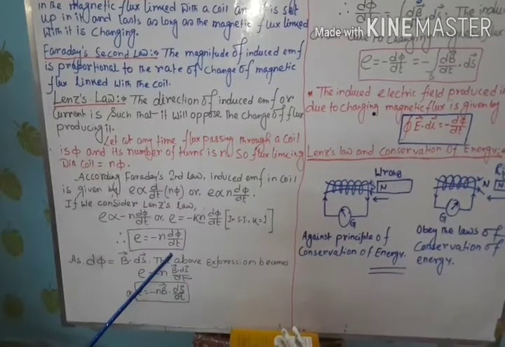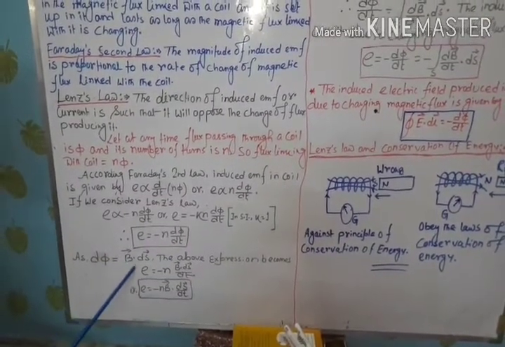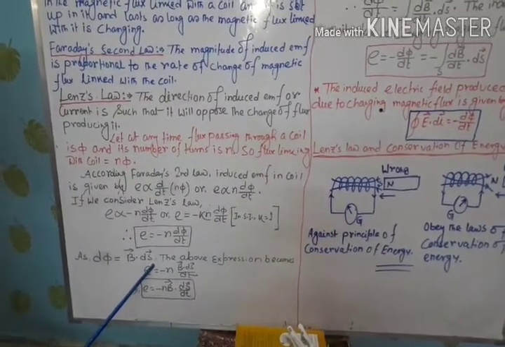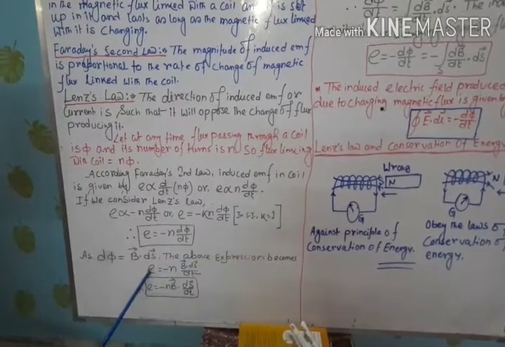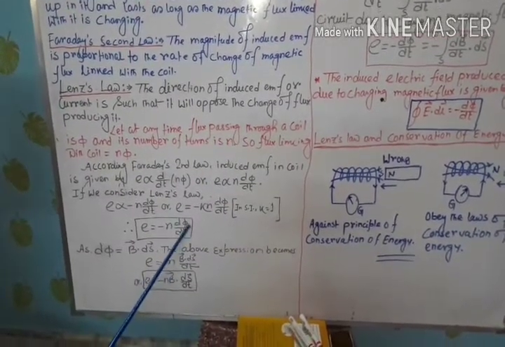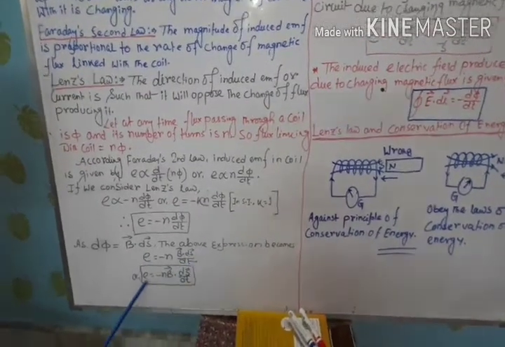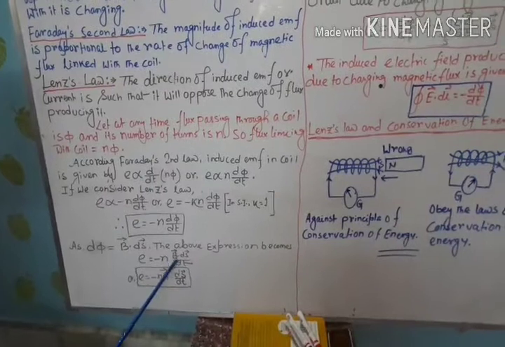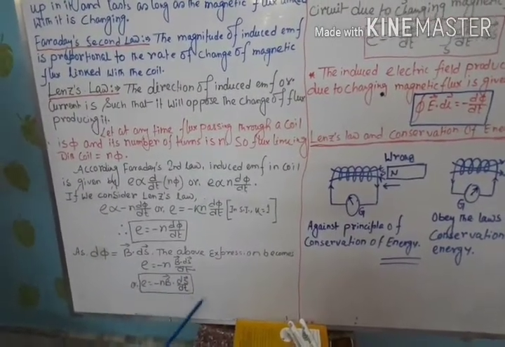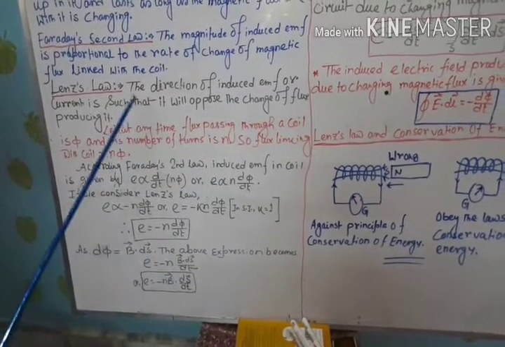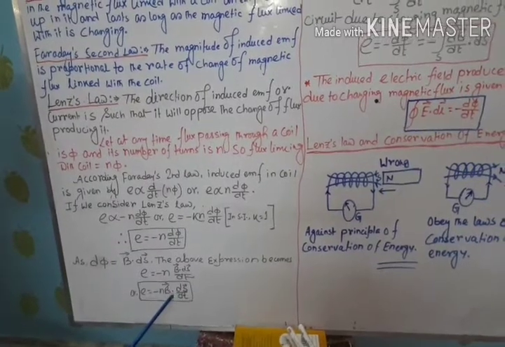Now from the definition of magnetic flux, we know that d phi equals B vector dot ds vector. Therefore the above expression can be written as E equal to minus n, and in place of d phi we can write B vector dot ds vector. So E equals minus n B vector dot ds vector by dt. This is another mathematical form of Faraday's law of electromagnetic induction in terms of magnetic field.